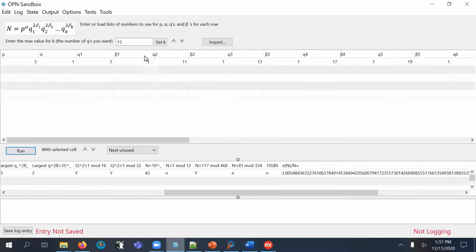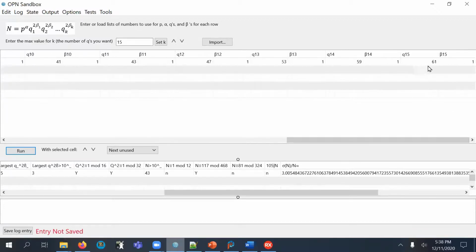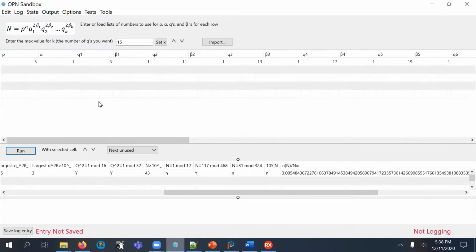We can see that it's a total of 16 prime components, with 5 and 3 being in there. 7 is skipped, and then the rest of them are consecutive from 11 to 61. So a minimum of 16 prime components with all of their minimum values for the exponents is what is needed for this abundancy to be over 3.